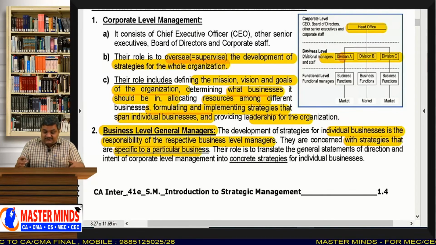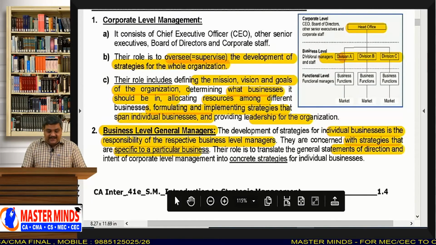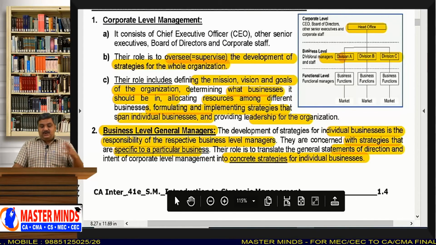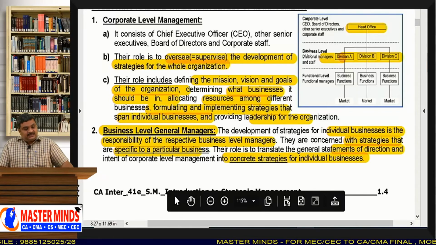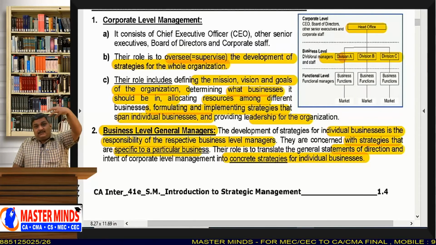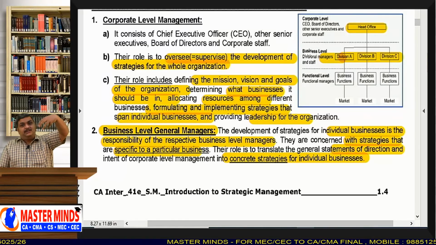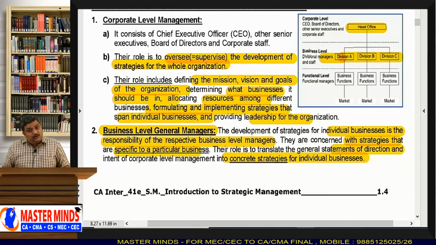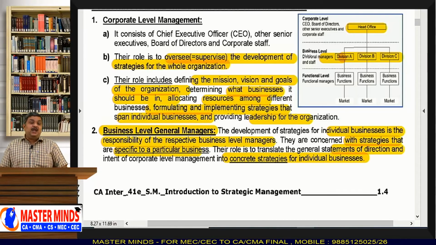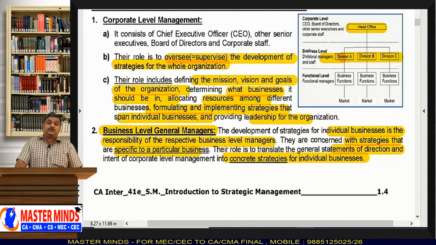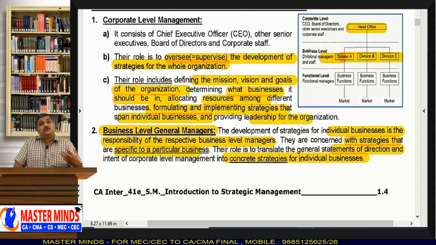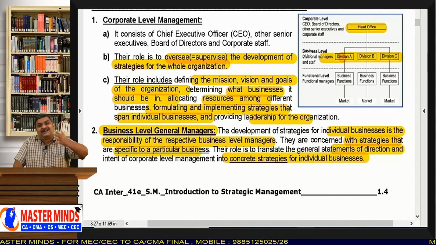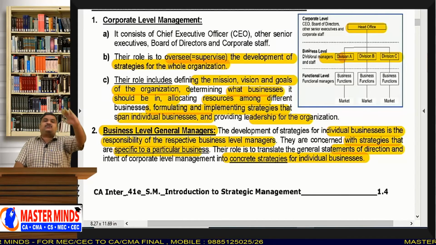And their role is to translate the general statement of direction and intent of corporate level management into concrete strategies of individual businesses. See, the corporate management, that means the top level management, will give some basic guidelines to whom? These business level managers. And now what these business level managers have to do? They have to turn those simple guidelines into more specific, detailed, concrete strategies.